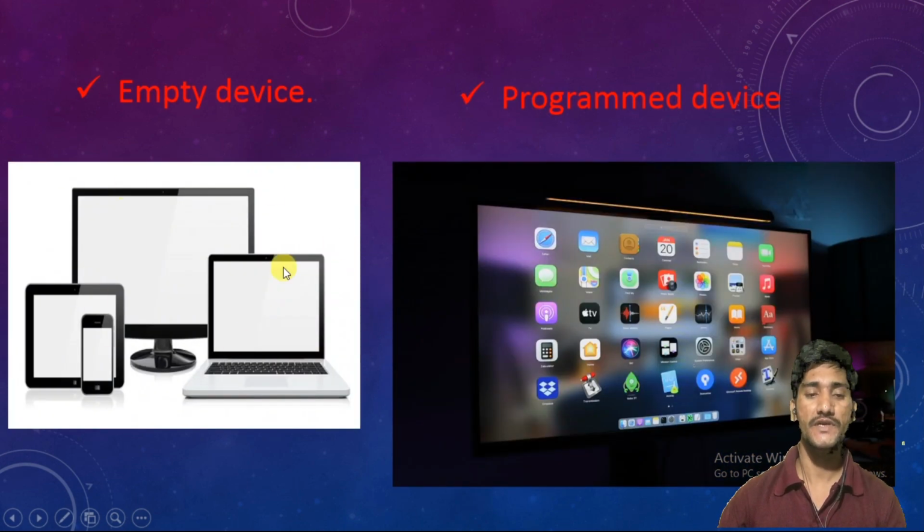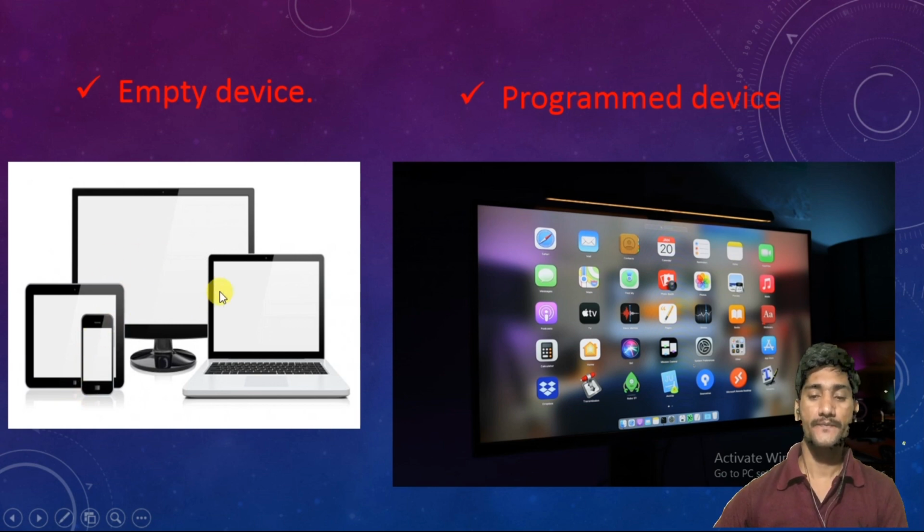Well, this is an empty device. If you see here, this is a desktop, this is a laptop, this is a tablet, this is a phone. So initially they don't have any programs inside. We can't see any program inside because those are all empty devices right now.